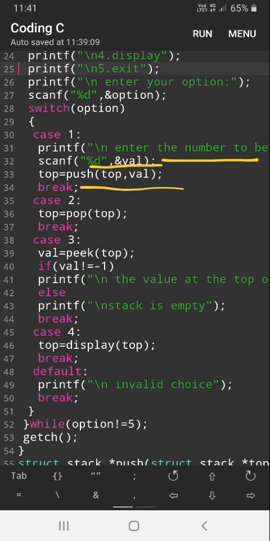Then the control goes to the push definition, which inserts a value at the top of the stack, and it comes back here. That is assigned to top, and break. It's over. The same way pop, break, and peek.